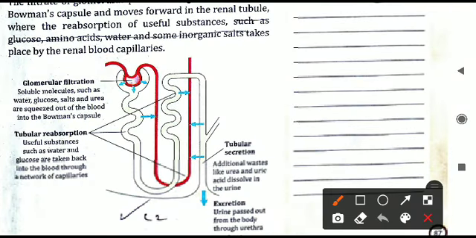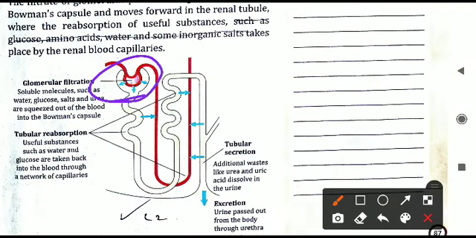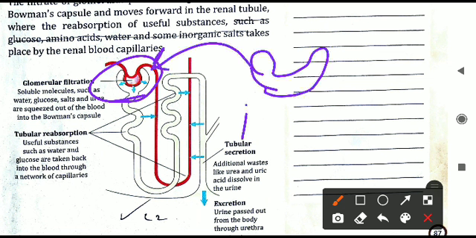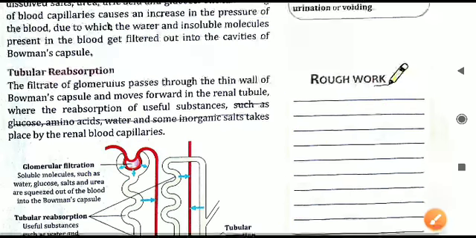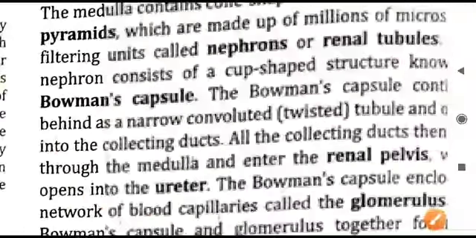So this is the diagram of a nephron. The first part you see is a cup-shaped structure. Like this, a cup-shaped structure is there. So this is called what? It is called Bowman's capsule. This is the Bowman's capsule present in the nephron. Let us continue the reading.